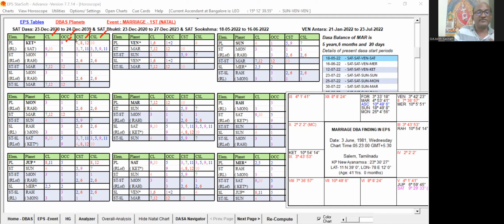But even when we consider all the things, we may have the doubt how to analyze whether a planet is favorable or unfavorable, or which is more. So we have to go from the CL to the OCC, then to the CST and CSL. Left to right, we have to study.